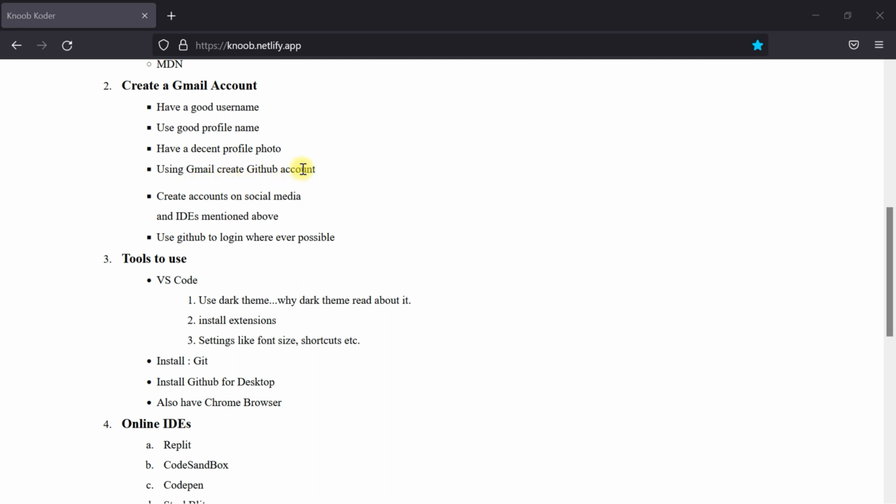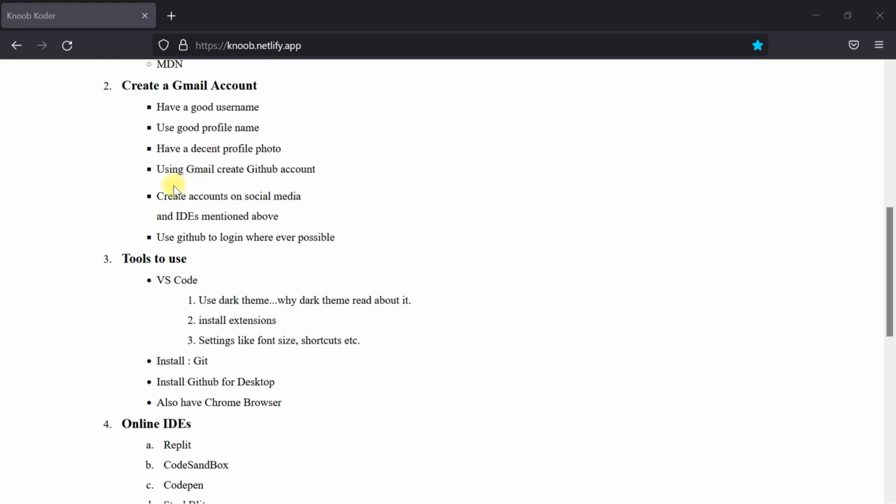Using Gmail, create a GitHub account. Meaning, first of all we need to create a Gmail account, or any other thing. Why am I telling you this? I am telling you this because from the beginning we'll try to keep things very simple, and we'll not try to repeat it later on. Oh, I needed to make a proper Gmail. So at the first only you just take a cool name. For this we have taken Noob. Noob is very simple. NWB it's supposed to be, but we have made it KNOB. So this is the kind of little twist you can make.